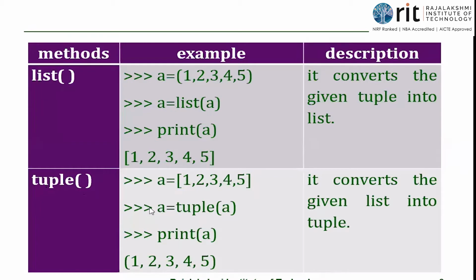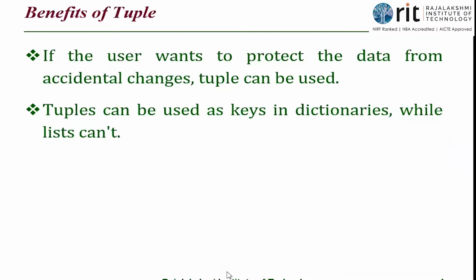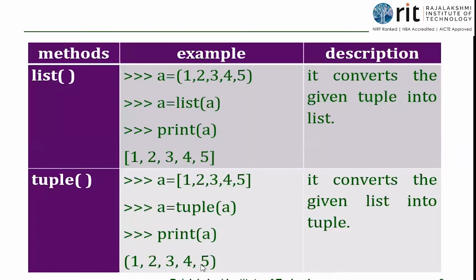See, in the assignment second line, A is equal to B is equal to L, it is all your wish. I'm just using the same name. Okay. So print of A, I'm getting the value. So it has been converted into tuple. So to convert anything into list, I should use the predefined function list. That day we saw examples of converting a string into list, isn't it? List of within double quotes A B, or list. Same logic here. Instead of string, I'm using tuples. Tuples are converted into lists and lists are converted into tuples.